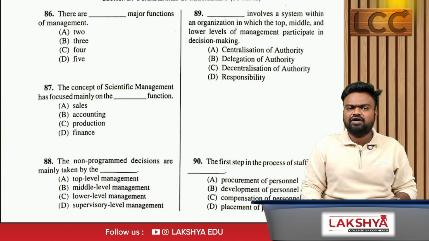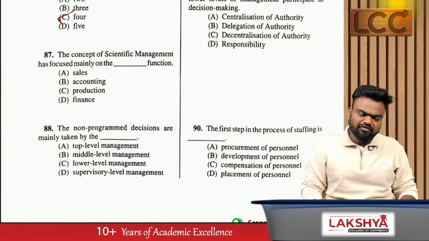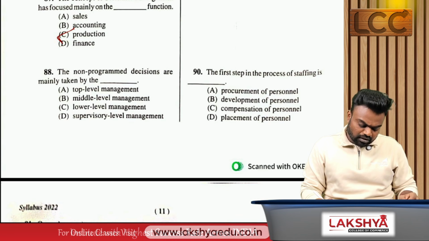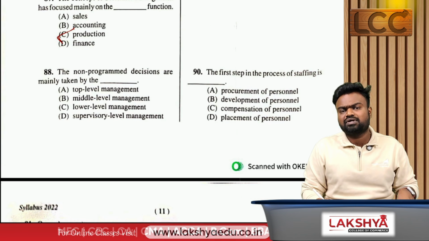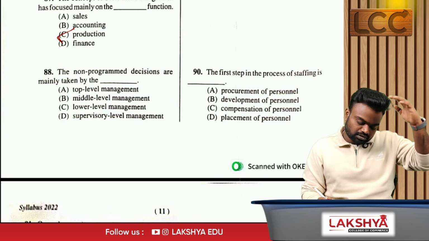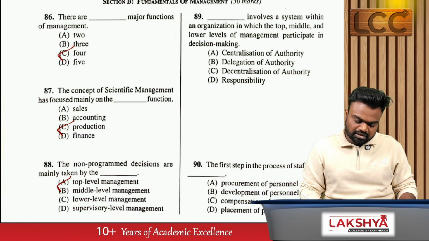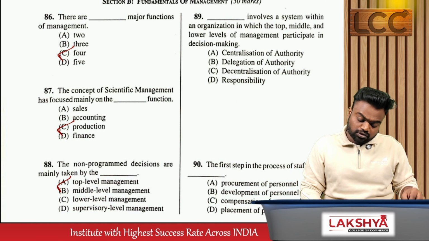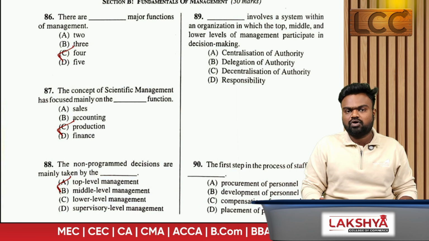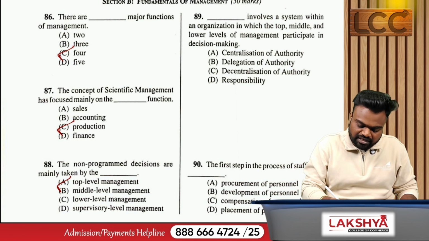There are dash major functions of the management. There are four functions of the management. The concept of scientific management has focused mainly on the production function. The non-programmed decisions: generally programmed decisions are taken by lower level, whereas non-programmed decisions are taken by the top level. Option A. Next. Dash involves a system within the organization in which the top, middle, and lower levels of management participate in the decision making process. So in the decision making, we need to involve all the three levels. For that, we need what? Decentralization. Option C.